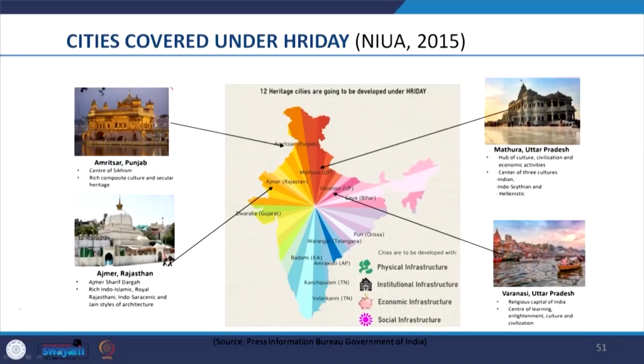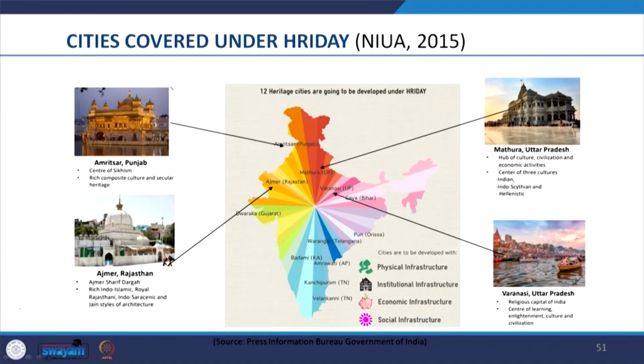As we can see in the image, Amritsar, which is the center of Sikhism, has rich composite culture and secular heritage, and was covered. We can see Ajmer, which is a hub of rich Indo-Islamic, Royal Rajasthani, Indo-Saracenic and Jain style architecture, was covered. Mathura, which is famous for the Krishna Janmabhoomi and Mathura style sculpture arts, was covered in the project. Varanasi, which is known as the religious capital of India and also one of the oldest cities of the world, was covered.